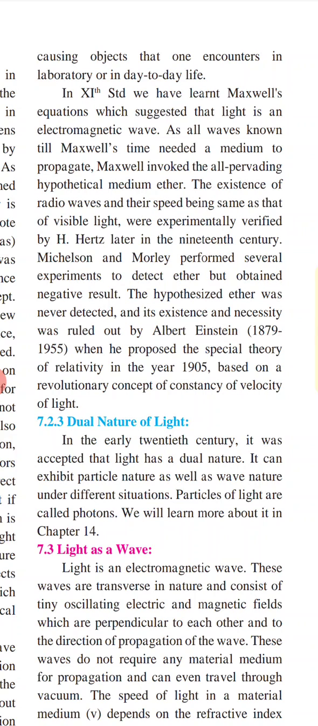Now we have to study the dual nature of light. In the early 20th century, it was accepted that light has a dual nature. It can exhibit particle nature as well as wave nature under different situations. Particles of light are called photons, and we will learn more about them. So when we consider particles, we call them photons.